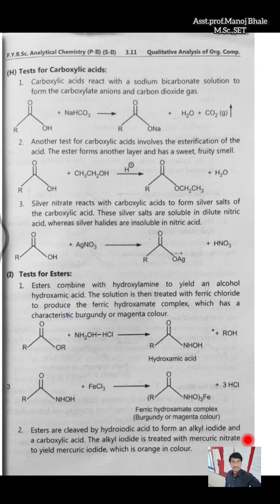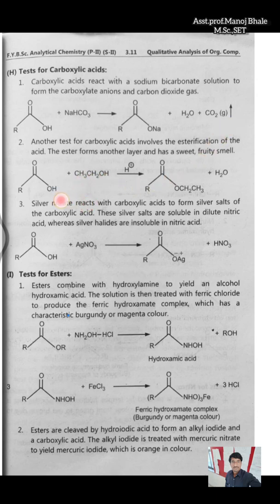Now the test for carboxylic acid. How to determine the presence of carboxylic acid? This is a carboxylic acid, RCOOH. If we react it with sodium bicarbonate, which is a weak base, there is a formation of the sodium salt of the acid plus water plus carbon dioxide. If carbon dioxide is evolved, that means the presence of carboxylic acid.